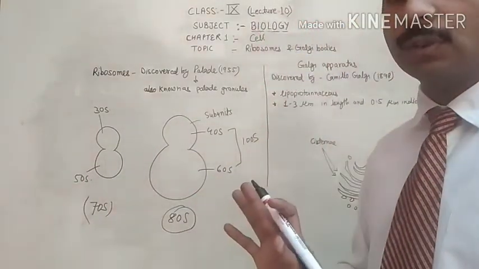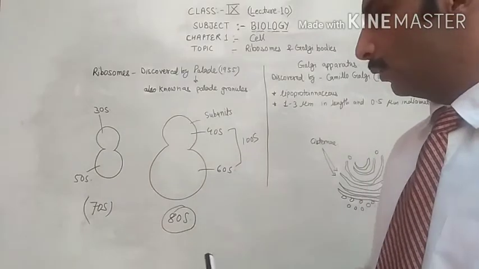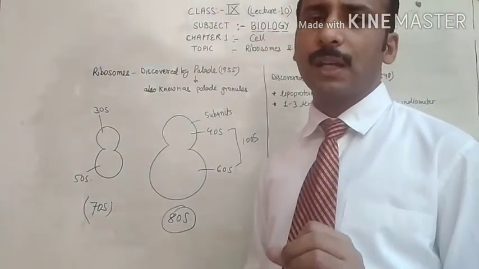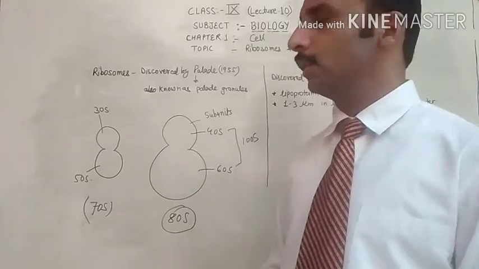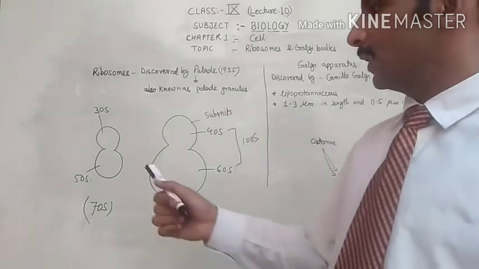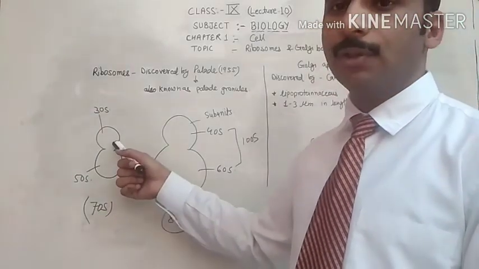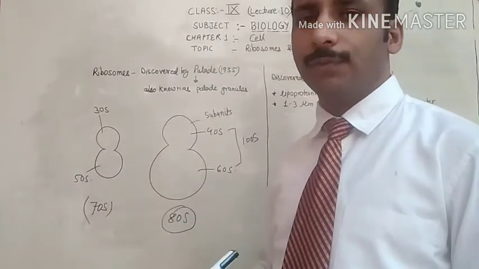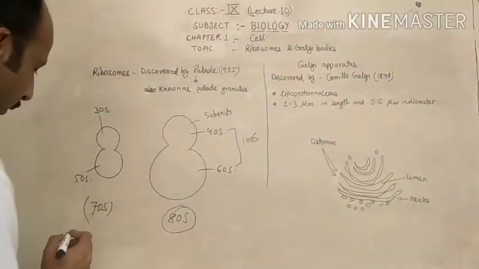Just keep in mind only this: 80S ribosomes are made up of two subunits, 40S the smaller and 60S the larger. 70S ribosomes are made up of two types of subunits, 30S and 50S. Now about the functions.